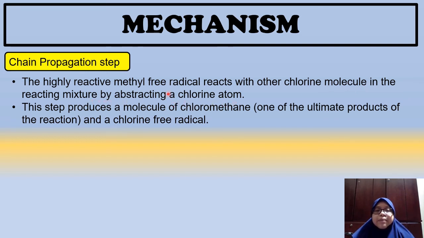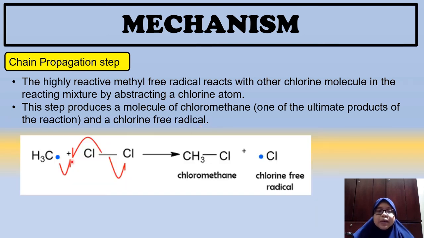chlorine atom. Dia bertindak balas pula dengan chlorine molecule. So, dia ambil pula chlorine atom daripada chlorine molecule. So, this step produce a molecule of chloromethane and a chlorine free radical. So, dia akan dapat macam ni lah. Tadi kan kita dah hasilkan methyl free radical.